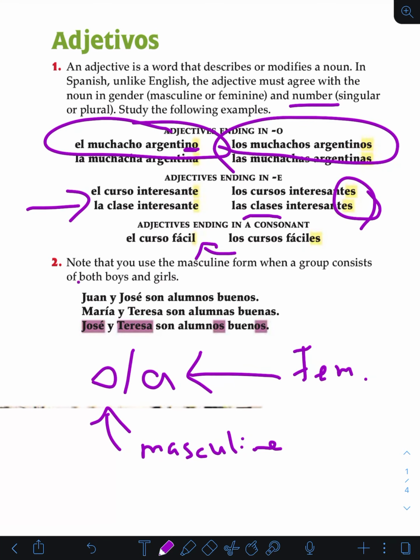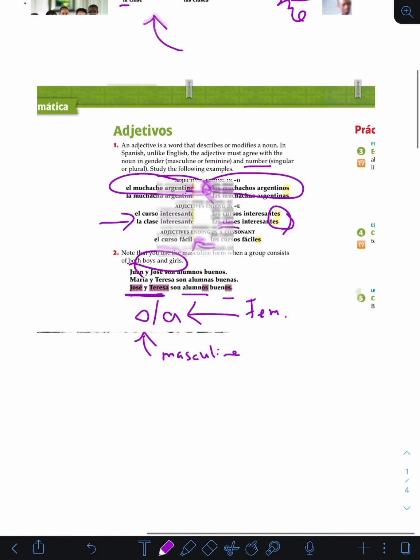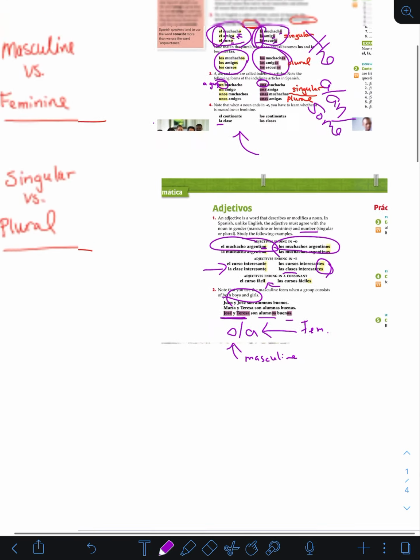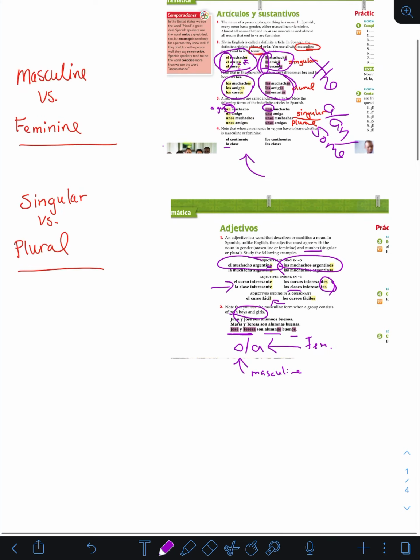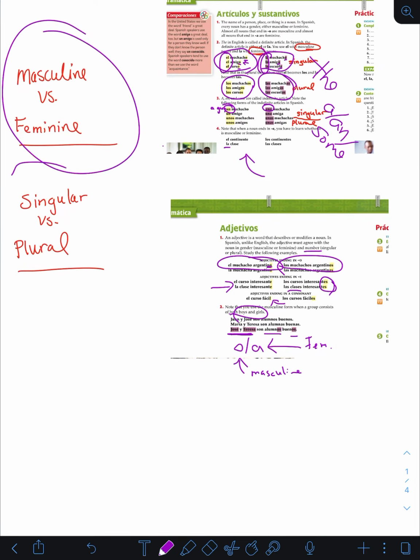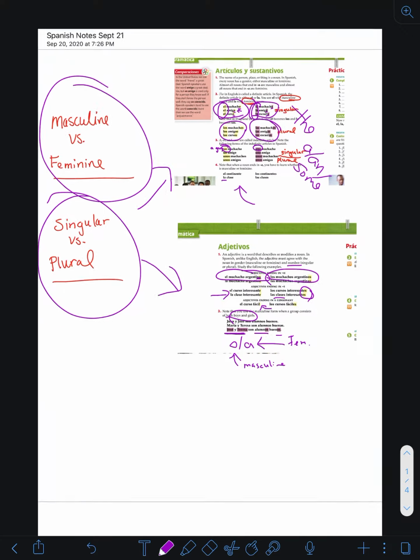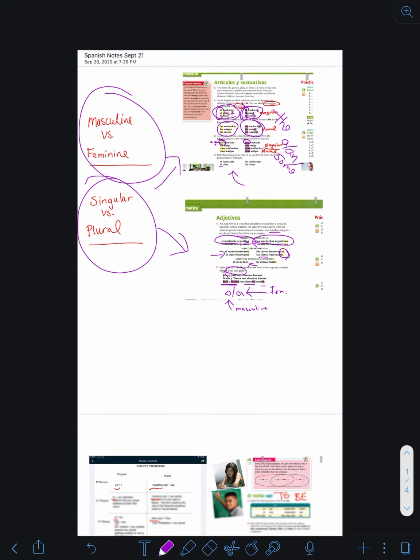Alright, and this is a good note. You use masculine form when a group consists of boys and girls. And we're going to talk about this in a little bit. But son alumnos buenos. So even though it's a boy and a girl, you're just going to use the masculine form. And again, guys, if this doesn't make sense, we just want to make sure that you understand. So masculine and feminine, singular and plural, just make sure that you understand in each of these instances how to use those and what that means.